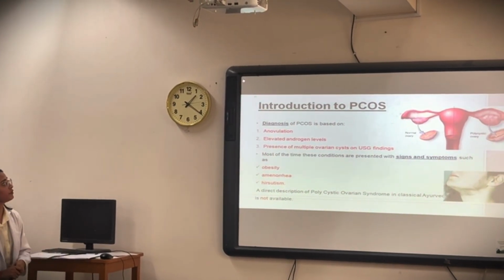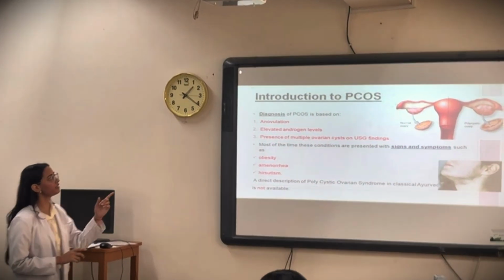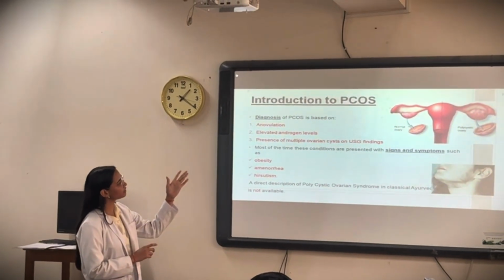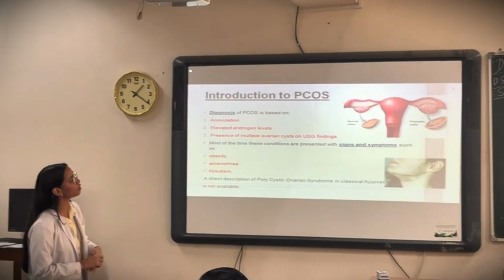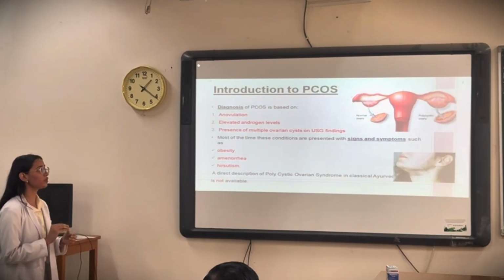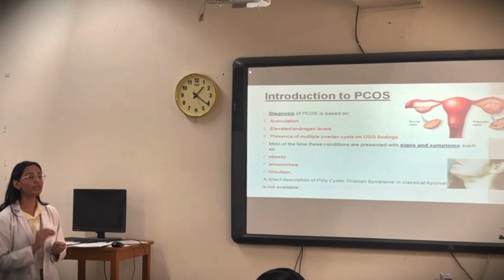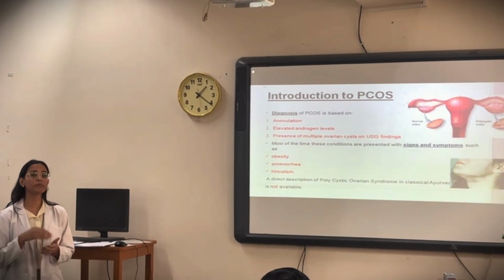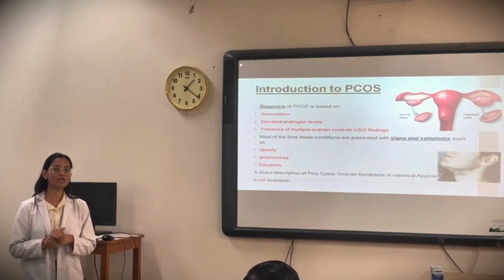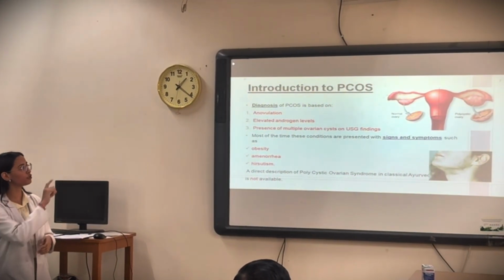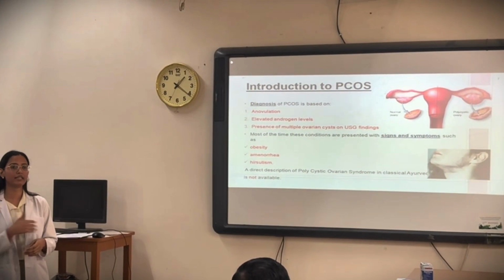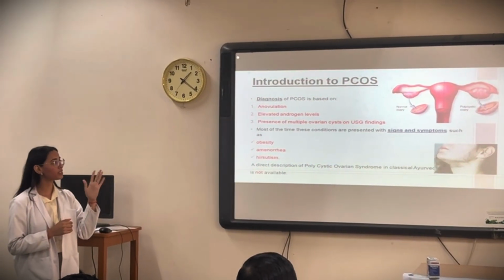Then second is the introduction to PCOS. You can see the diagram. One side shows the normal ovary and the other side the polycystic ovary. Poly means many, and there are many cysts in the ovary. There should be greater than or equal to 12 follicles in an ovary, arranged at the periphery in a necklace type of pattern. That is said to be the polycystic ovary.